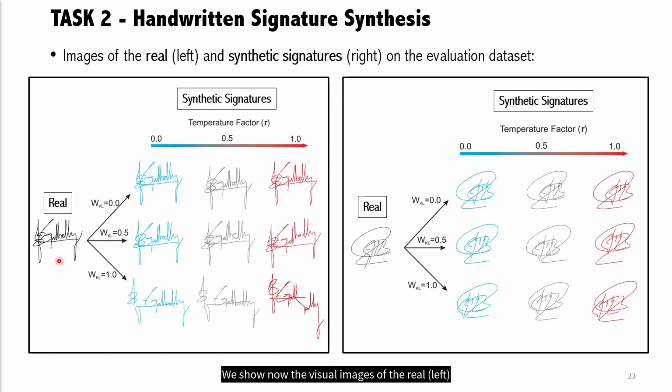We show now the visual images of the real (left) and synthetic (right) handwritten signatures on the evaluation dataset. Like in the previous task, two parameters of the short-term VAE are configured to control the variability of the generated signature.